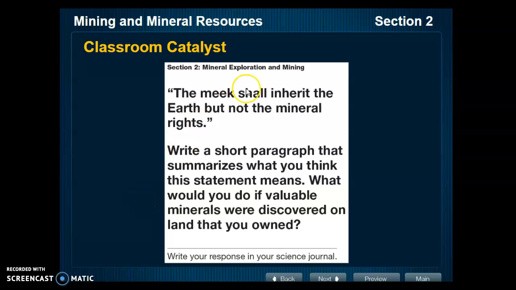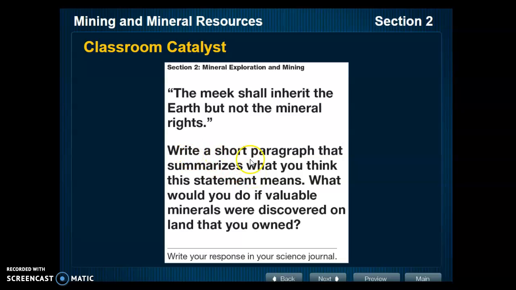Alright, so chapter 16, section 2. It says, the meek shall inherit the earth, but not the mineral rights. This you're going to think about, and you're going to answer in the discussion that is listed on Schoology.